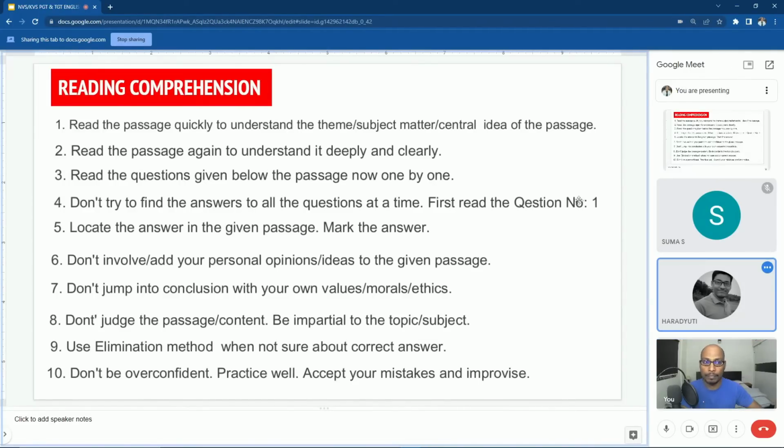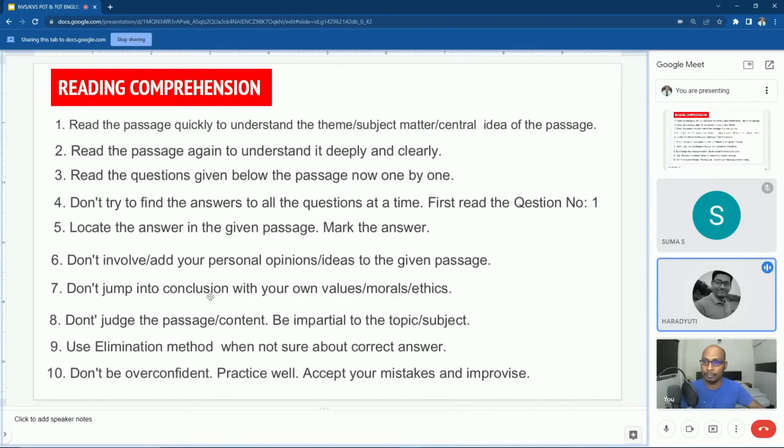Read the passage quickly to understand the theme, subject matter, or central idea of the passage. Next, read the passage again to understand it deeply and clearly. Read the questions given below the passage now one by one. Do not try to find the answers to all the questions at a time. First, read question number 1. Locate the answer in the given passage. Mark the answer.